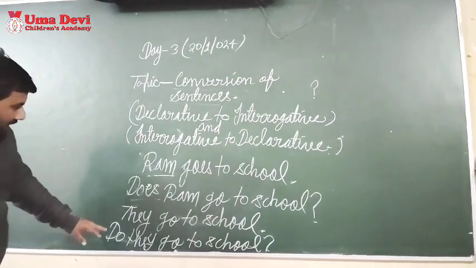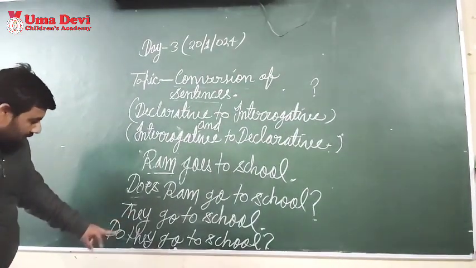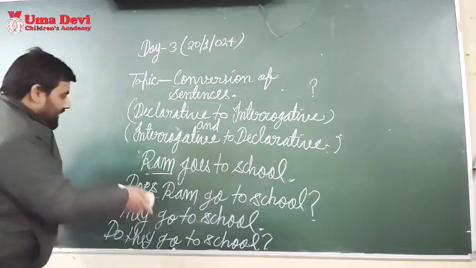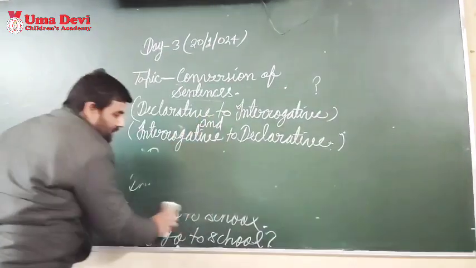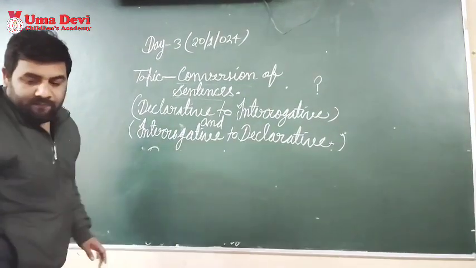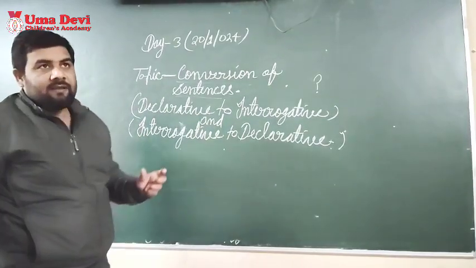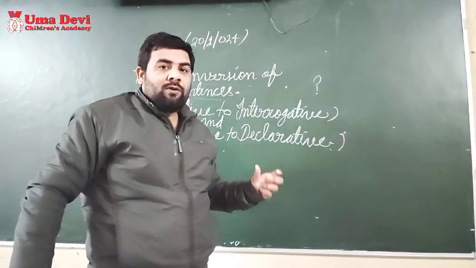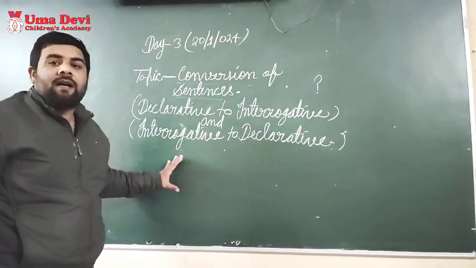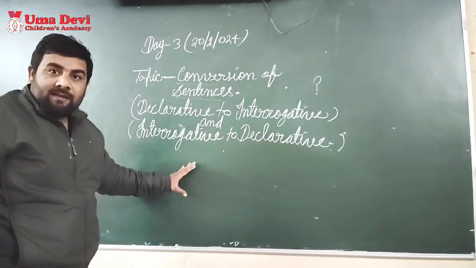Why have I used do? Because the subject they is plural, so I have used do. Hopefully you have understood this concept of present indefinite tense. Now I am going to tell you the concept of simple past tense, or past indefinite tense. You know very well that in past indefinite tense we use the second form of the verb in a declarative sentence. Declarative means affirmative, positive sentences, not assertive sentences.